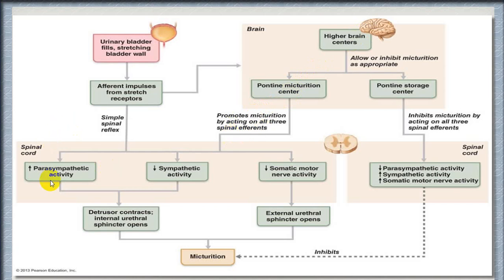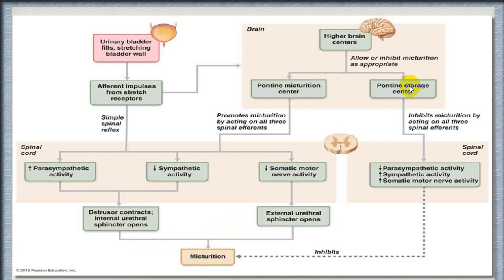It will stimulate the parasympathetic, it will inhibit the sympathetic, and at the somatic level, it will decrease the nerve activity. Because of that, the external sphincter will be relaxed, detrusor muscle will contract, and internal sphincter will get relaxed,